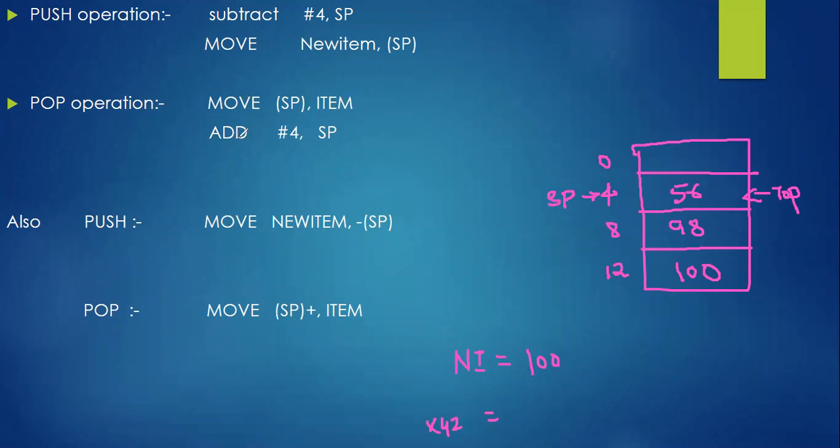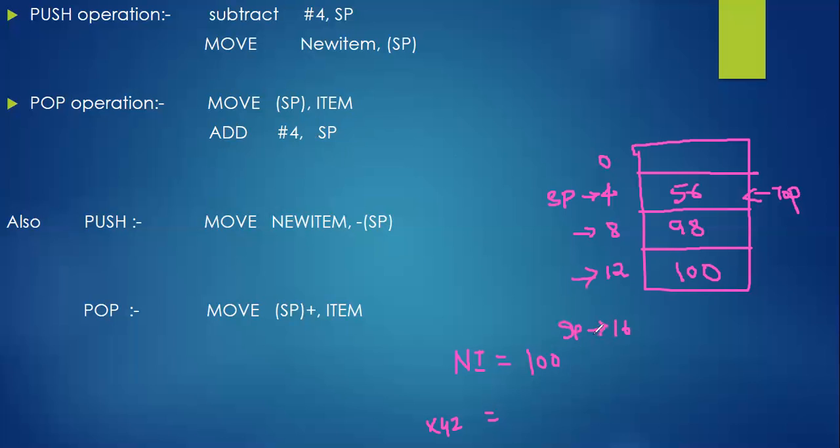Then again you need to perform add hash 4 comma SP. So continuously you are going to pop the element from the stack, right? First time you are popping the first element, second time the second, third time the third, fourth time the fourth one. After popping the 100, which is at location 12, again we need to add hash 4 to SP, right? This is the complete pop operation. Because of this, your stack pointer will be pointing to 16 exactly.